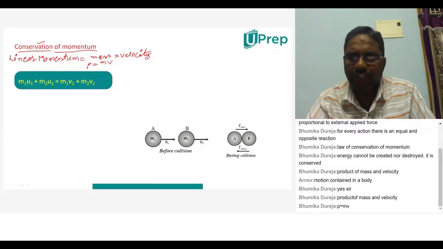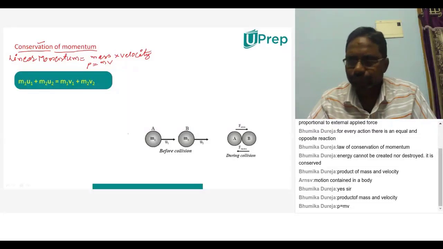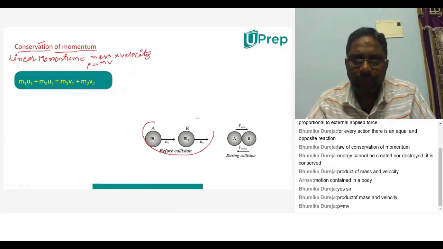Now here we are taking one system, and in that system, how many masses are there? Two masses. This is the first mass and this is the second mass. The first one has mass m1 and the second one has mass m2. And these two are moving.